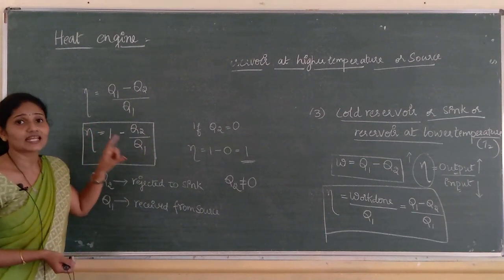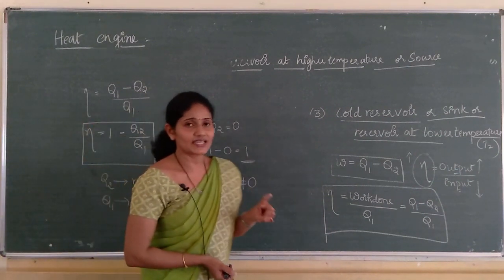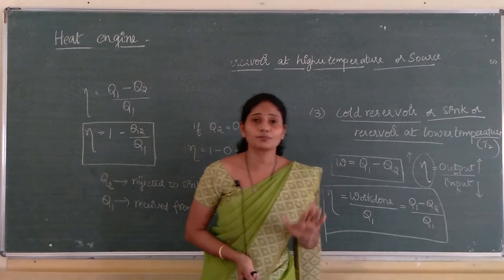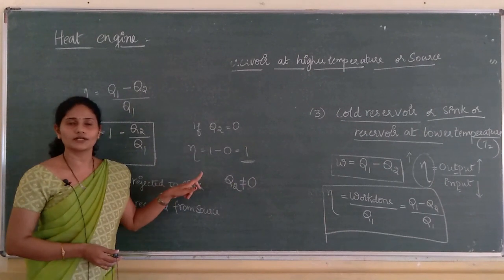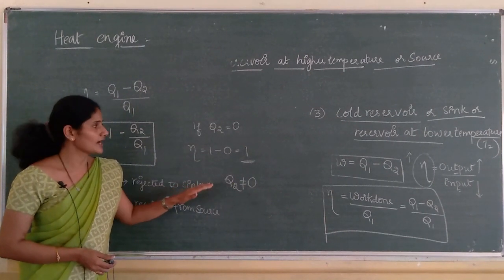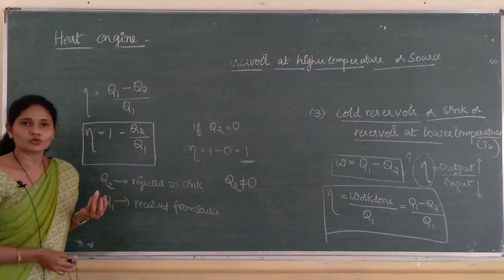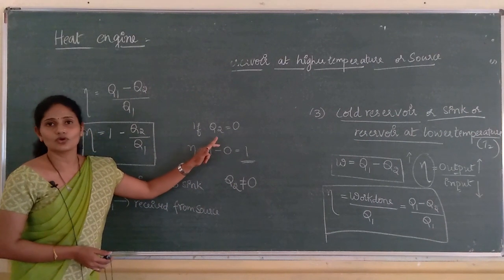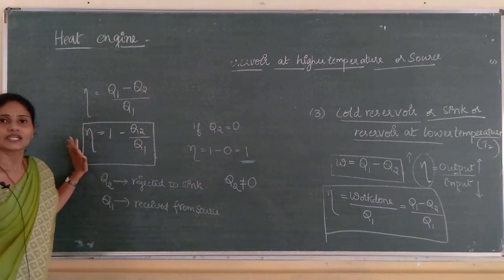Efficiency eta is always less than 1. It is not possible to have 100% efficiency, because always some amount of heat energy is rejected to the sink, so Q2 is not equal to 0. This is in the case of a heat engine.